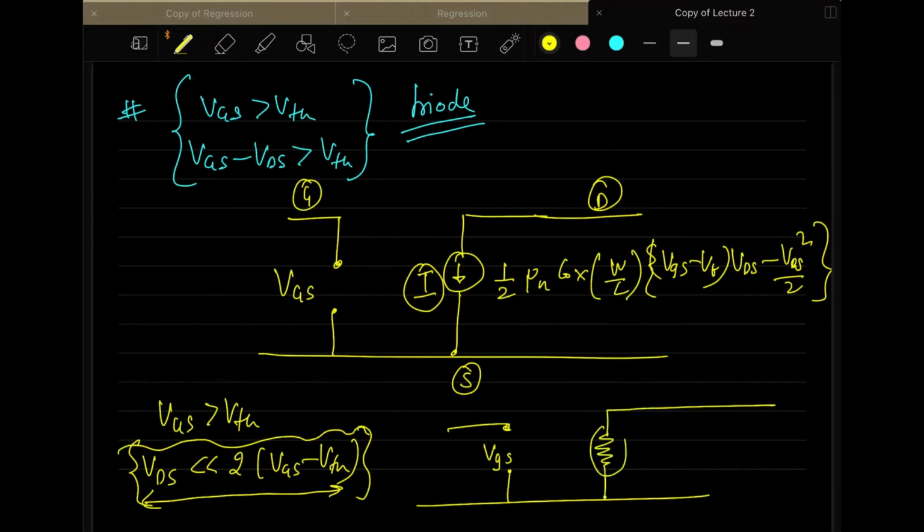The value of this resistor we had also calculated earlier, and this value is 1 over mu n CoX W by L, VGS minus VTH. Again note that all these values that you have here are DC values, and not AC values. They are DC values. So here also the same thing applies. So these are the large signal models that I am showing over here.